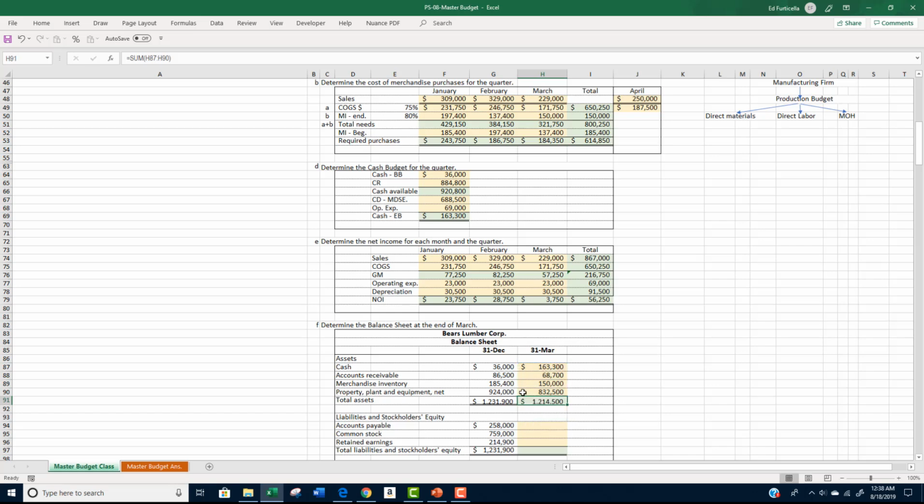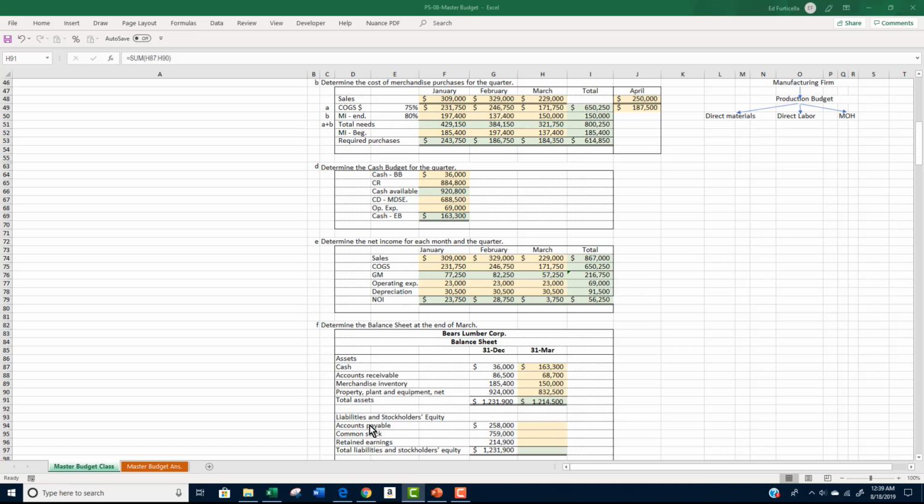Now we add each of our assets, and when doing so, we get a grand total of $1,214,500.